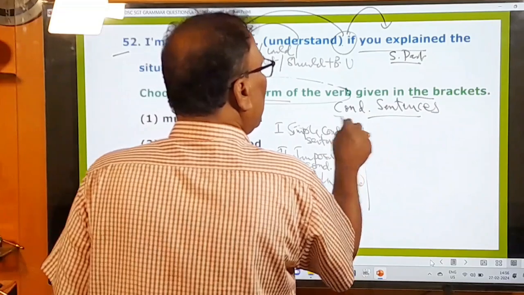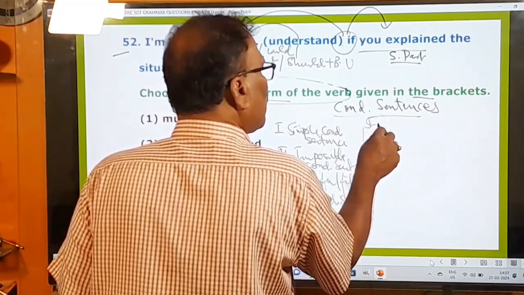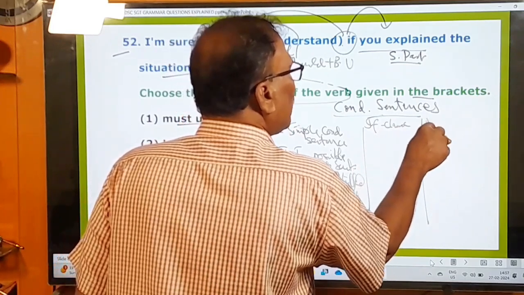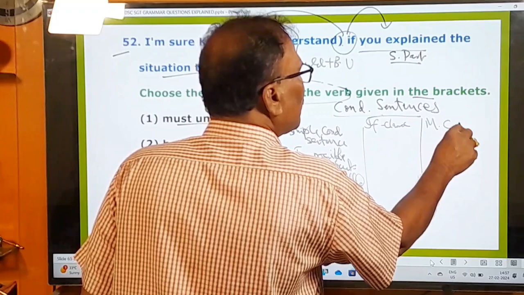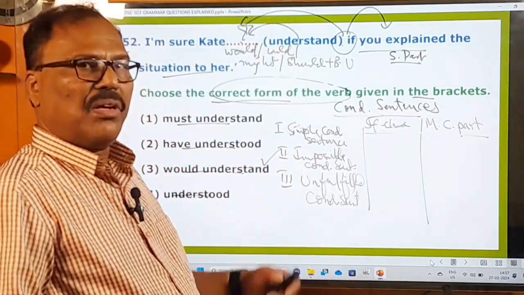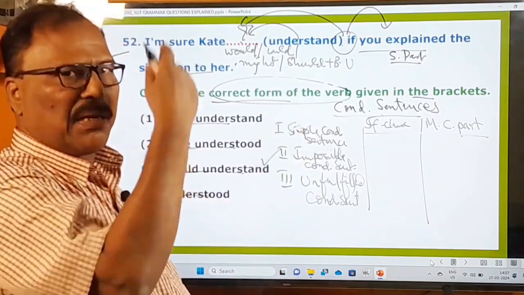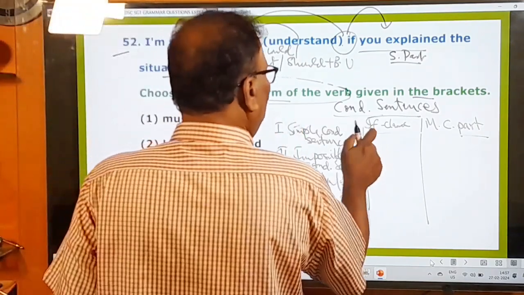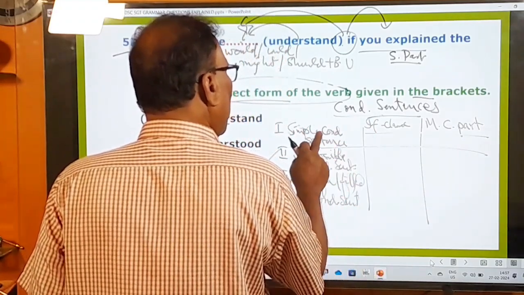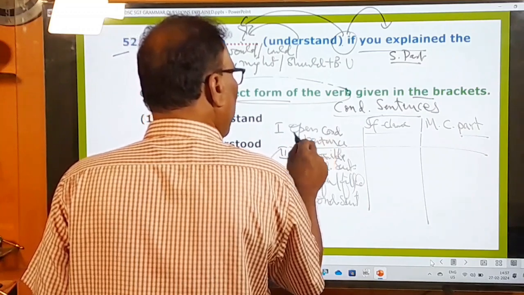Okay, and here in each and every conditional sentence there are two parts. If clause part, what is that? If clause part, main clause part. MC means main clause part. In every conditional sentence, you find two parts: if clause part and main clause part. This I made very clearly in some other video also. And so in the first what is that? Simple conditional sentences, or you can also call them open conditional sentences. Simple or open, anything you can say.